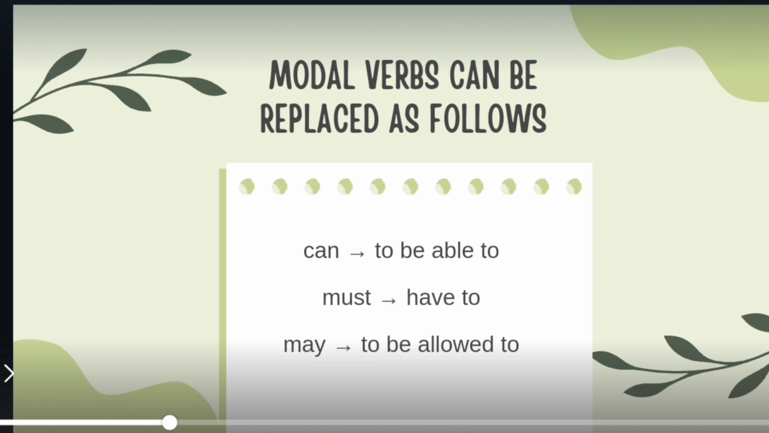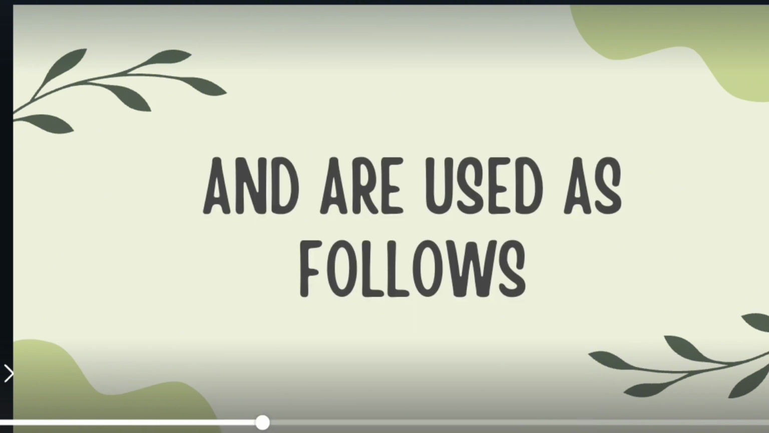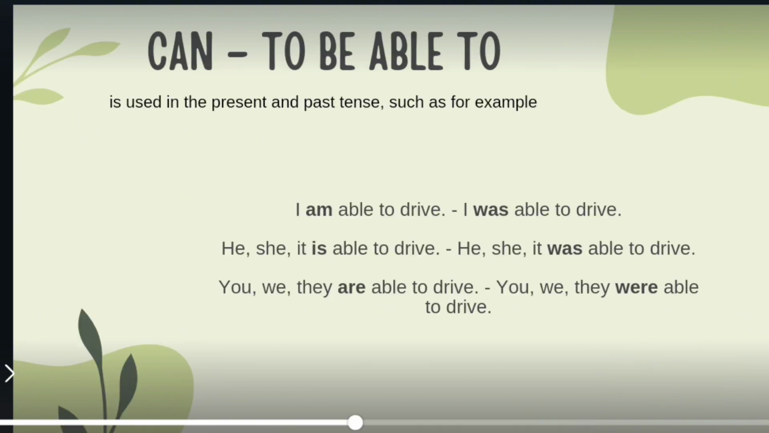Modal verbs can be replaced as follows. First, can is replaced by to be able to. Second, must is replaced by have to. Third, may is replaced by to be allowed to. And they are used as follows.